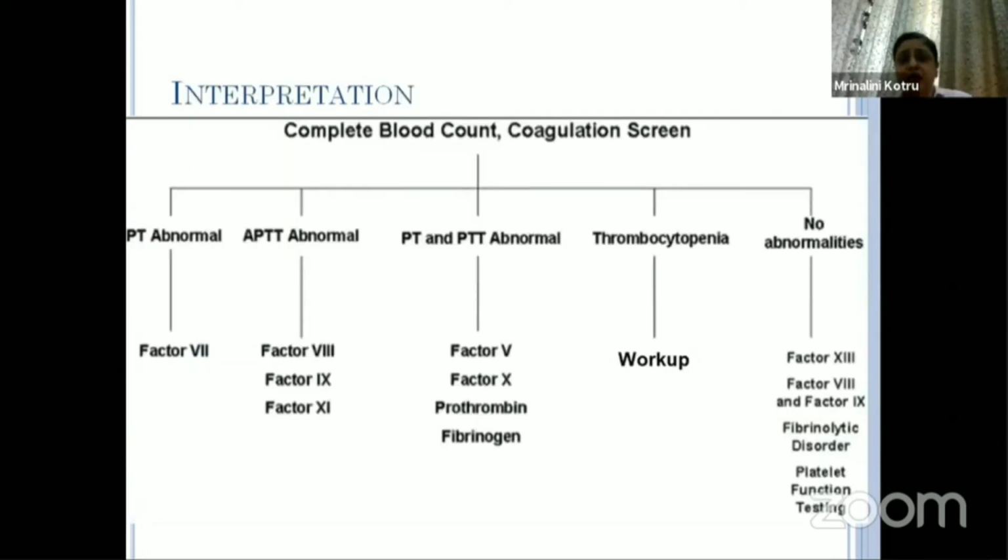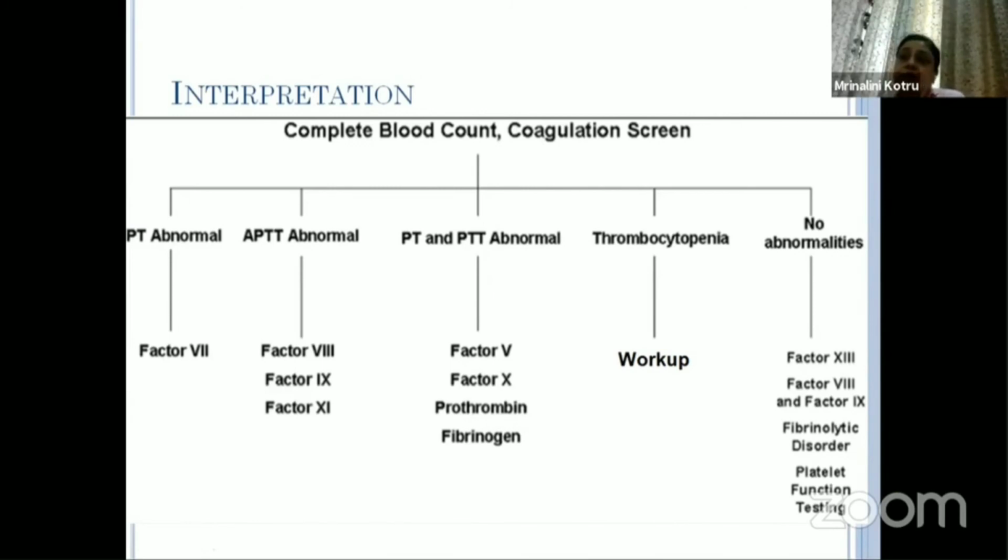So this is to summarize that if we have only PT abnormality, then factor 7 needs to be considered. APTT, I've just told you, if both are abnormal, then factor 5, 10, prothrombin and fibrinogen. And the last two can be figured out if we do an additional TT test also. Then thrombocytopenia, I explained the complete workup and when bone marrow is required for the same. And if no abnormalities are detected, apart from platelet function, there can be milder factor deficiencies as well as factor 13 deficiency.